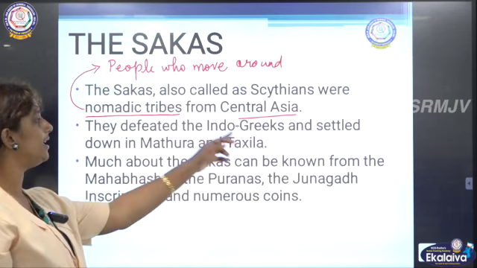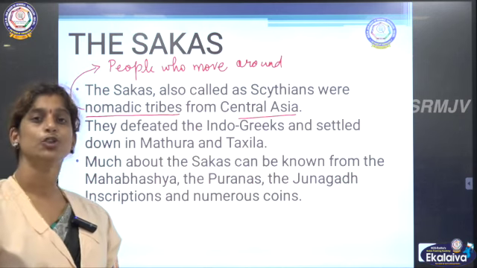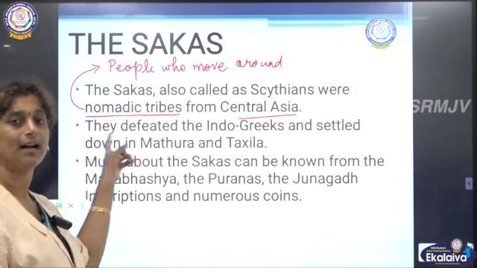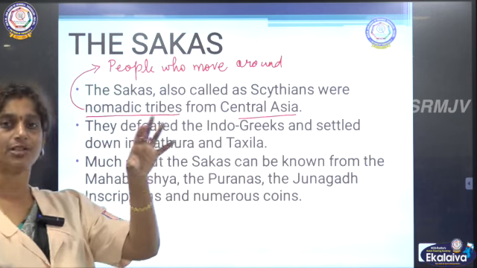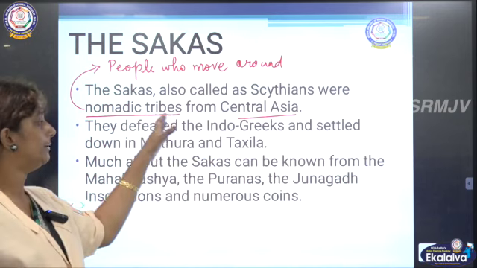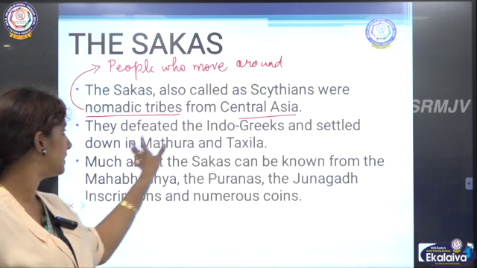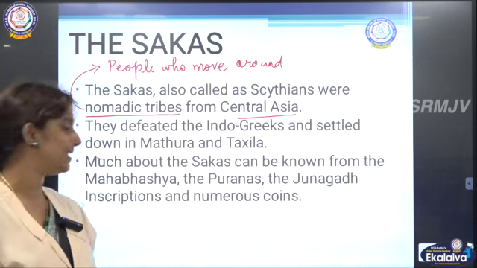They defeated the Indo-Greeks and settled down in Mathura and Taxila. So these people fought against the Indo-Greeks. Okay, these Sakhas fought against the Indo-Greeks who first occupied after Ashoka's empire. So they fought against these Indo-Greeks and then they started to settle down in Mathura and Taxila.